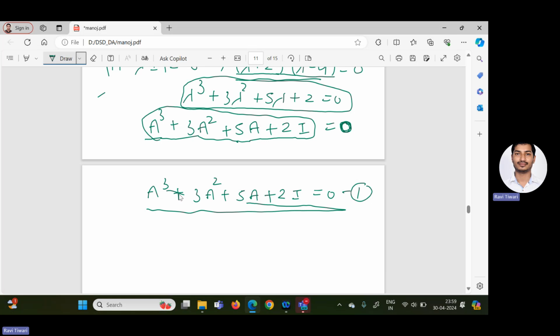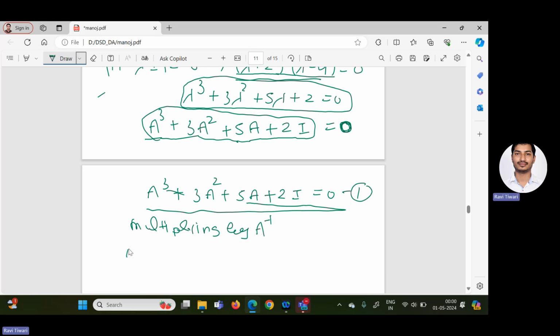Because according to the Cayley Hamilton theorem, every square matrix will satisfy its own characteristic equation. So if the characteristic equation of a matrix is lambda cube plus 3 lambda square and so on, every square matrix will satisfy it. It means if I replace lambda by A, we should get this equal to the 0 matrix. So now in equation first, if I multiply by A inverse, multiplying by A inverse in equation first, then what can we get?